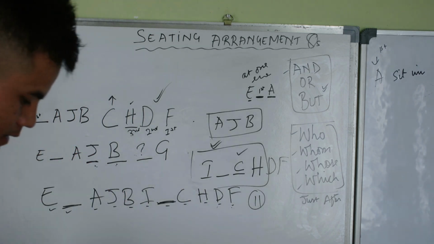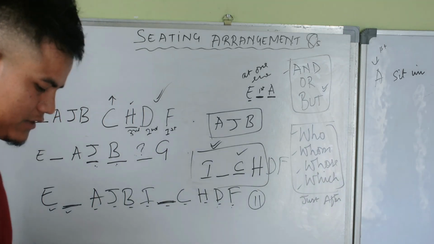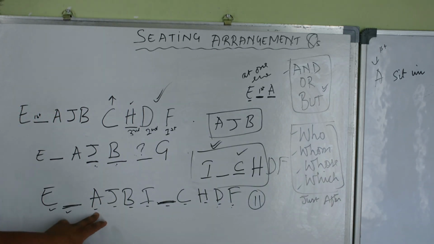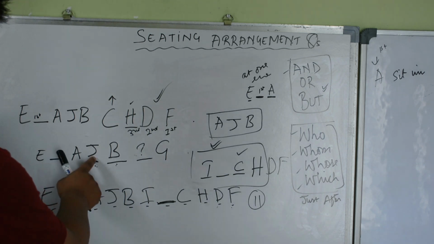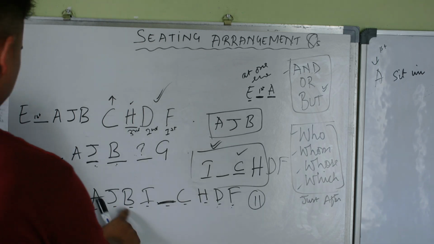A is second to the right of E, who is at one end. J is the nearest neighbor of A and B.